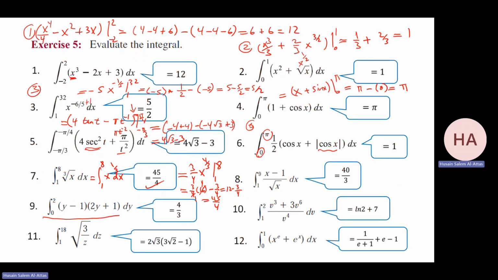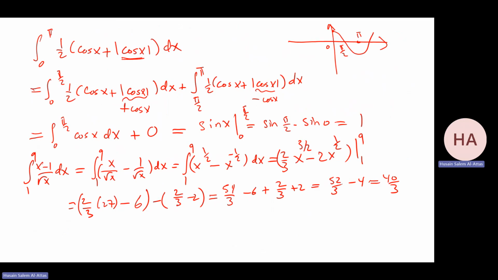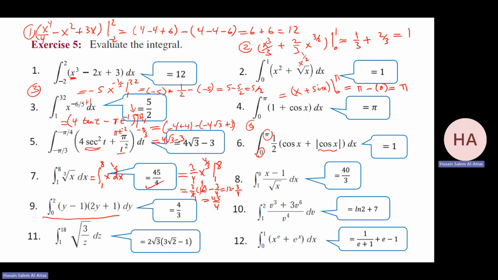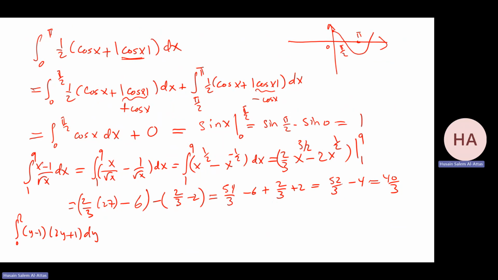Let me do this one. Yeah, easy one. 0 to 2, y minus 1, 2y plus 1 dy. Is it? Yeah. I will just open the parentheses. I do the product. That gives me 2y squared minus 2y plus y, that minus y minus 1.